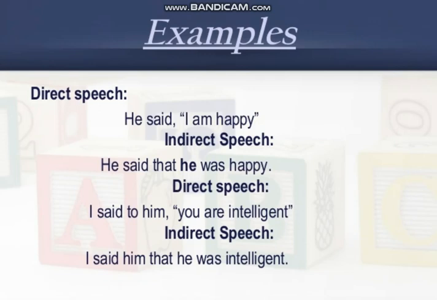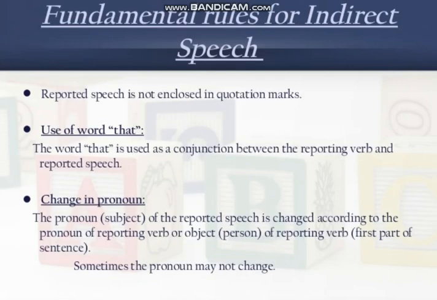Why? Because in direct speech we have a comma and quotation marks in between, while in indirect speech we have no comma and no quotation marks. So instead of the comma, we use the conjunction that, which functions to join these two parts of the sentence. As you can see, the word that is used as a conjunction between the reporting verb and reported speech. So this is also a rule: the word that is used as a conjunction in between the reporting verb and the reported speech in order to join them.